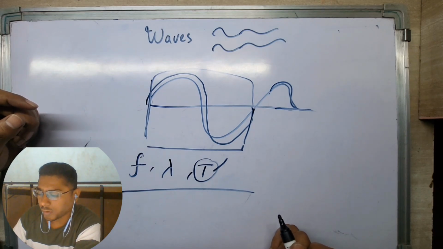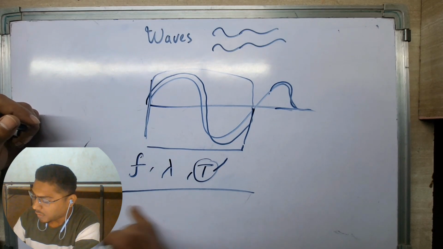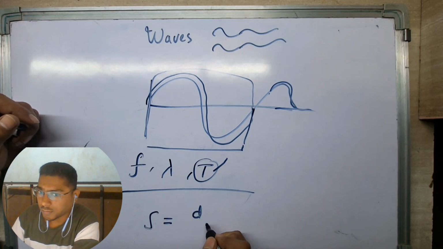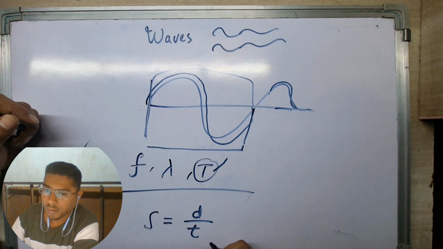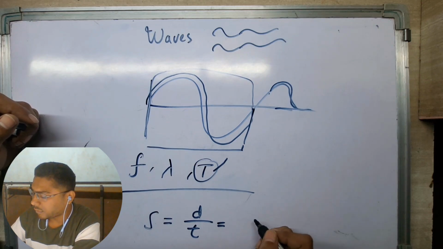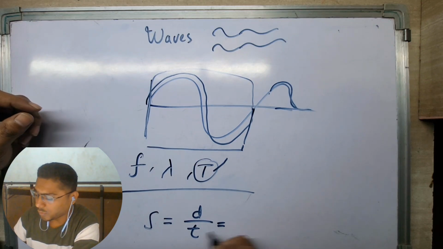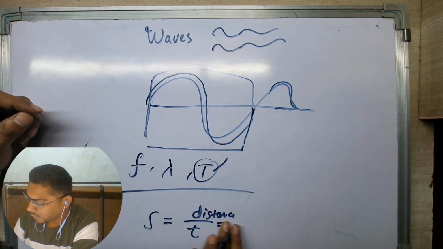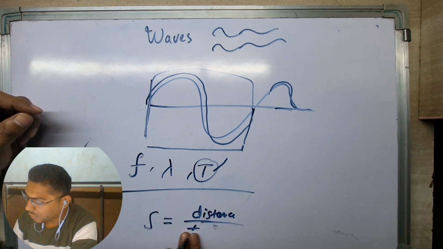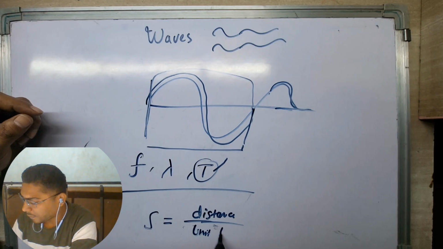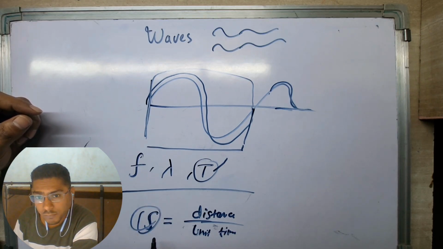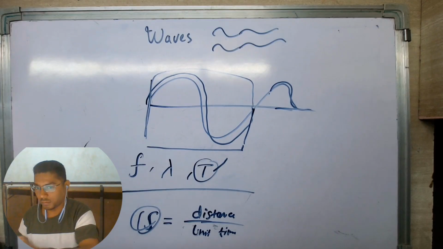What would the speed of the wave be? In general physics, we say that speed is distance over time, which means the distance traveled by something in a unit time. So speed is distance over time.